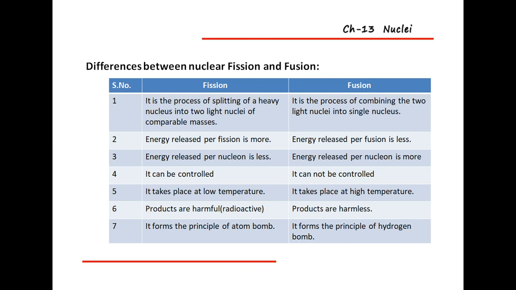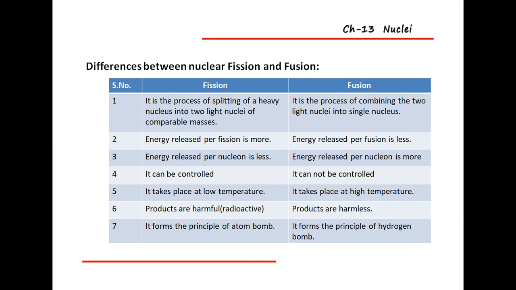So here we'll see the next point, the difference between nuclear fission and fusion. The first one: the process of splitting of a heavy nucleus into two light nuclei of comparable masses is known as nuclear fission.